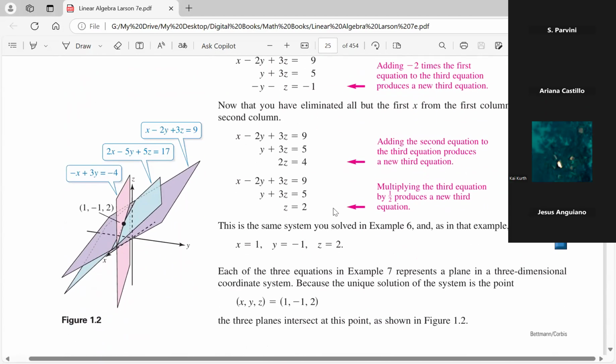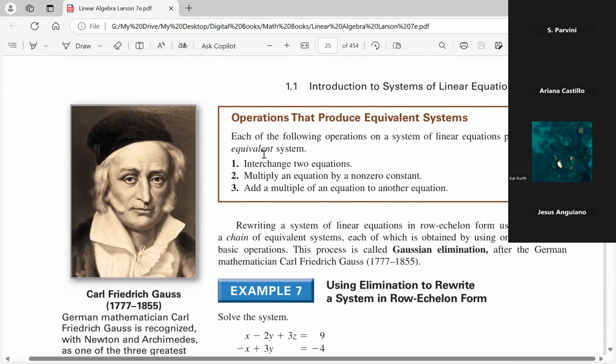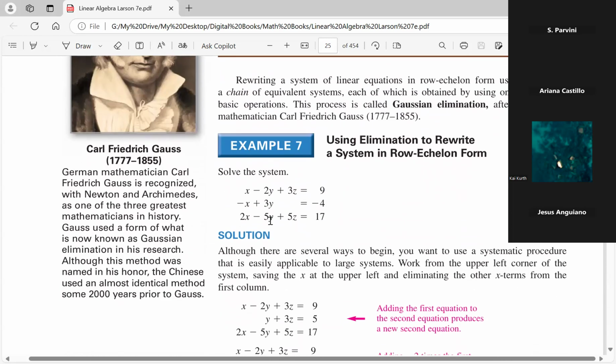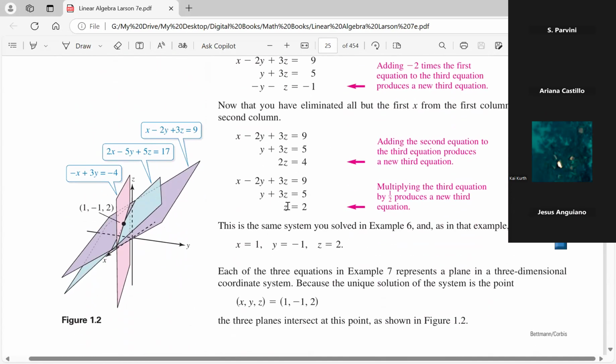Now, we're hoping that we can use these elementary operations to get the system, such as this one in number 7, to look like this one, the echelon form of the system. You see that one? That's what we're hoping to accomplish. And as far as the visual goes, when we have 3 variables, because these are linear equations, the graph of any one of these is going to be a flat surface, as you see.